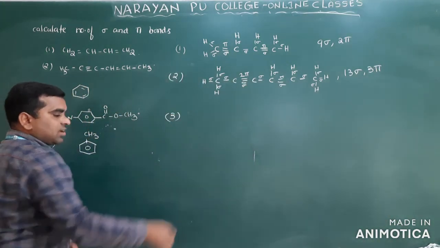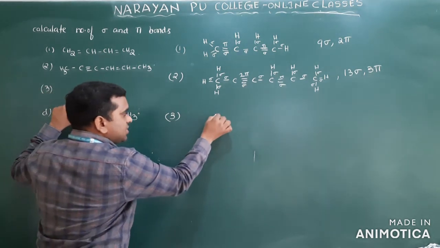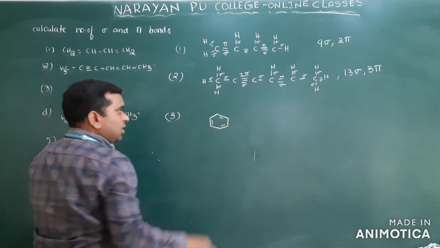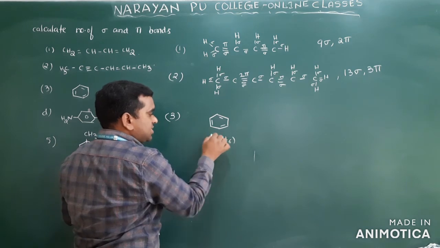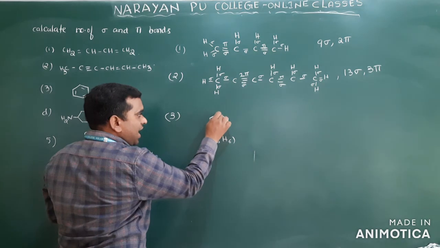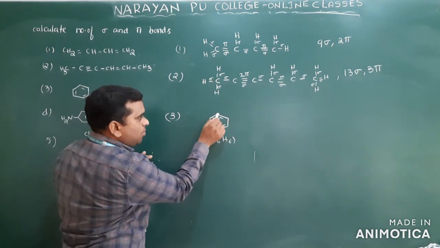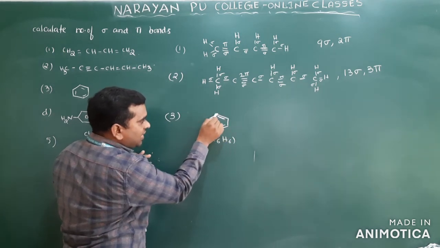And the third one. Clear? Third one, what have I given here? Benzene. Benzene means this is the benzene. Clear? You see now. What is the benzene formula? C6H6. See now. This is carbon only. This carbon is forming how many bonds, you see? Carbon is forming 1 and here a pi bond. Total how many? 2 and here 1.